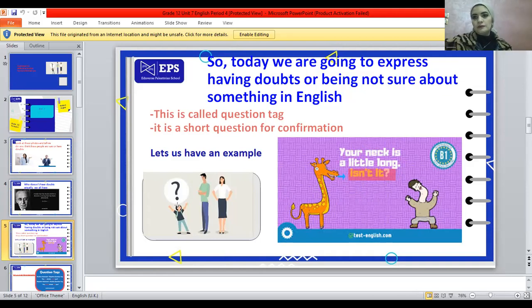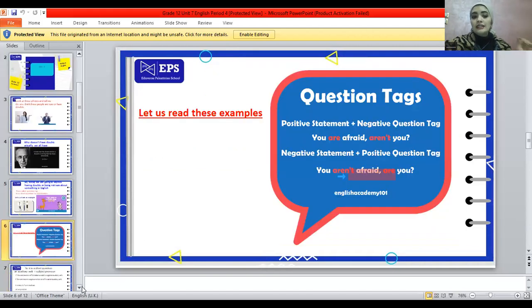Let's have another example. This lesson is quite interesting, isn't it? This grammar rule is so simple, isn't it? See, I'm asking what the other person thinks, and I'm asking for confirmation to have like a certain answer. And I made a question just of two words, which is question tag. Okay. So to be honest, it's so easy to have such a question tag in English. Let's have an example.